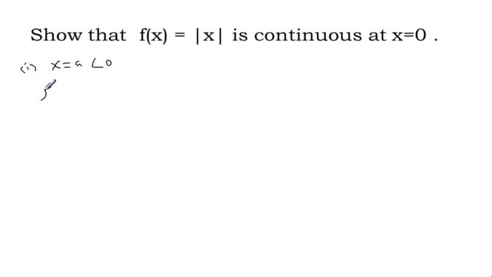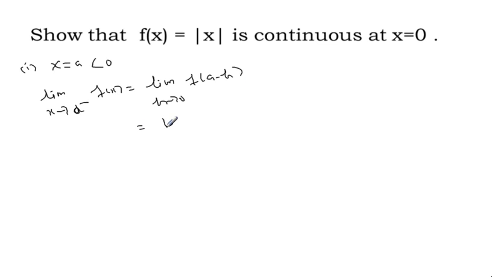Then the left limit, limit x approaches a minus, everywhere positive only. So limit x approaches a minus of f of x is equal to limit h approaches 0, and what about the x value? a minus h.